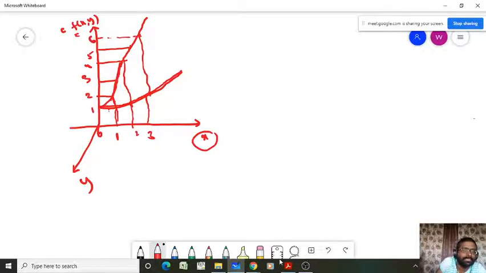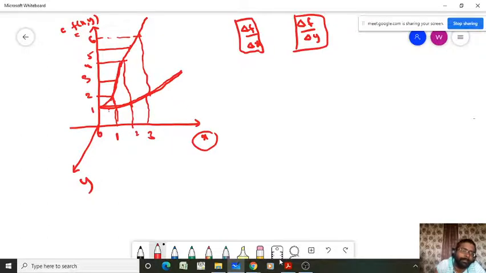Now by observing this, at least tell me, sensitivity is nothing but the change in function with respect to the variable x, the change in function with respect to the y variable. So in which case will sensitivity be more? Is it delta f by delta x or delta f by delta y? This is with respect to y and this is with respect to x.